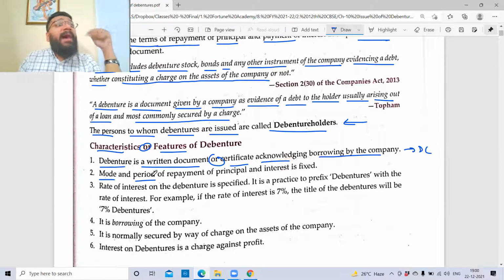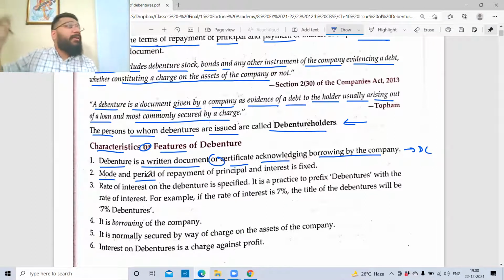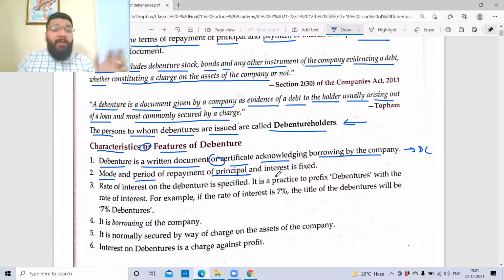Will I make this payment after 5 years, or will I make annual repayment? Every year, let's suppose I've taken 10 lakhs from you. Every year I'll pay you 2 lakh. So what is the mode of repayment? That you have to specify. When will you pay the principal? When will you pay the interest? Everything will be specified in that.